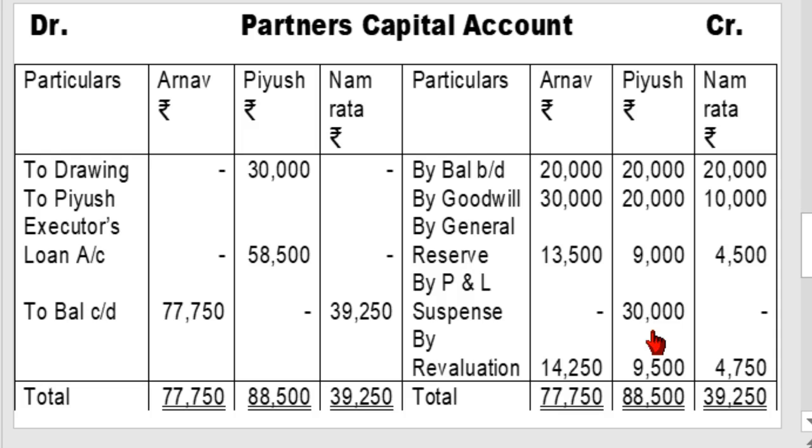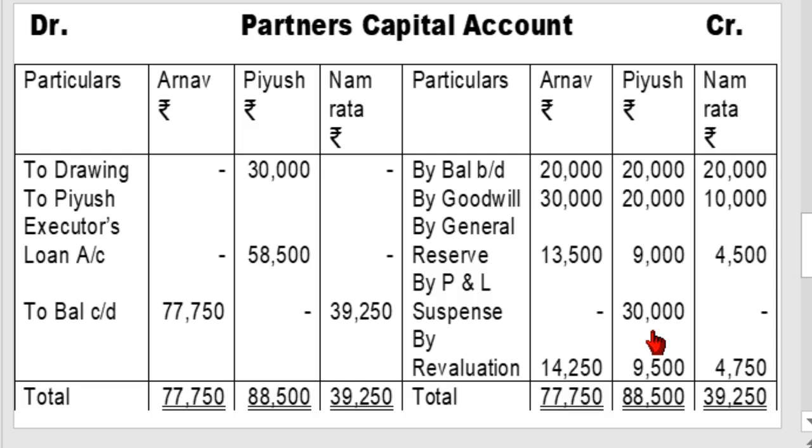In this example, there is no interest on capital, interest on drawing, or salary or commission to partner Piyush. It means no salary or commission is given to Piyush, and interest on capital and interest on drawing are not calculated on Piyush's capital and drawing.